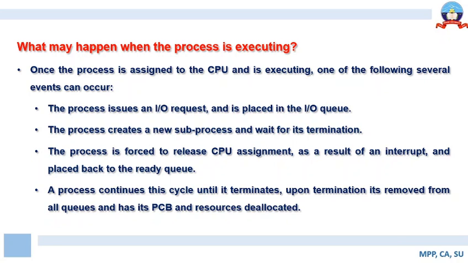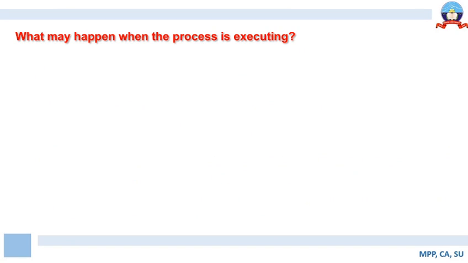Now let us try to understand the same with the help of a very simple schematic diagram. Here we have multiple jobs: job 1, job 2, job 3, job n. Assuming these jobs are ready for execution, they are placed in the ready queue.